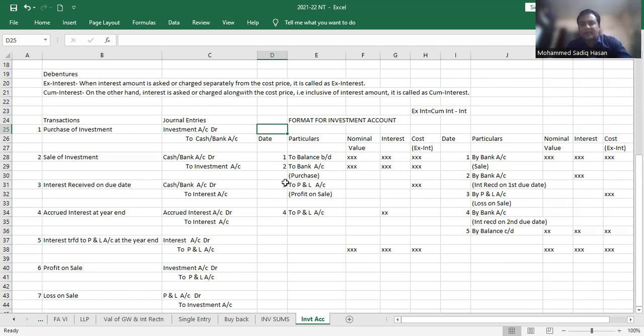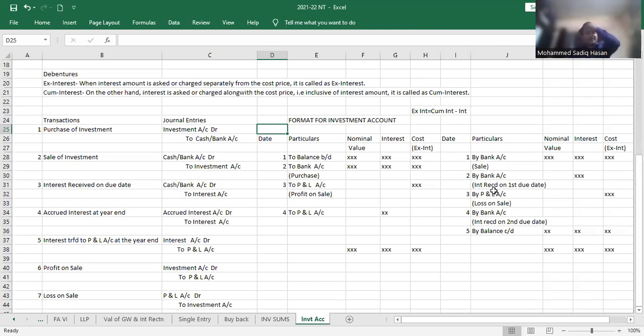So on the debit side, it's only when we sell. Like let's take this example. When we sell, we are selling, so credit what goes out. So it will be bank to investment. So on the credit side of investment, we write by bank. Again, the same nominal value, interest and cost.